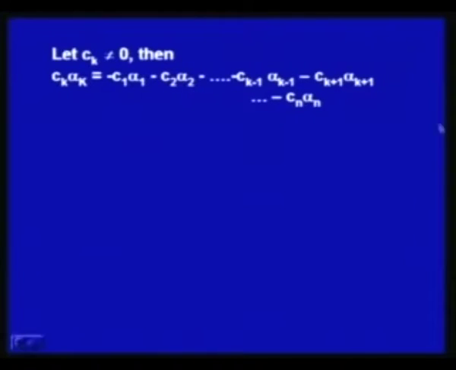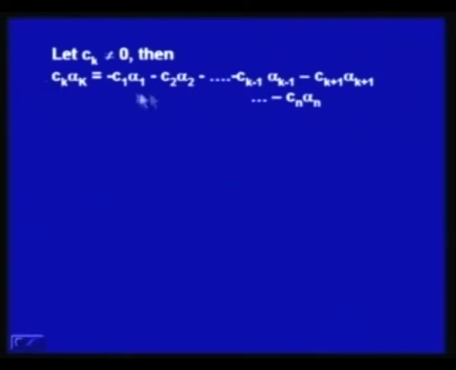Since all of the Ck's are not 0, let us say Ck is not 0, then Ck alpha k is equal to minus C1 alpha 1 minus C2 alpha 2 up to minus C(k-1) alpha (k-1) minus C(k+1) alpha (k+1) up to minus Cn alpha n.